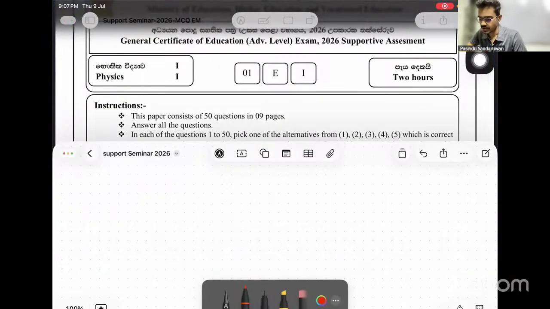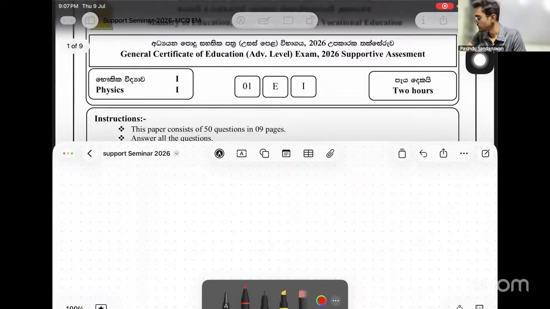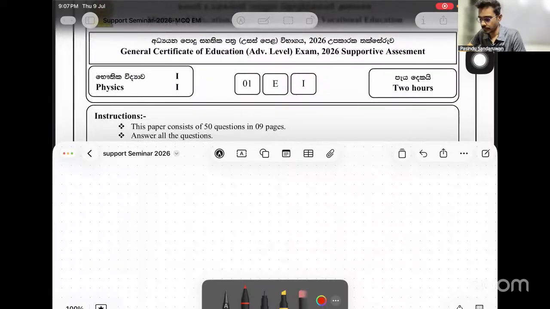The split screen, right? Okay, now it's fine.